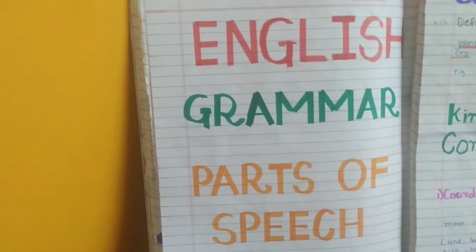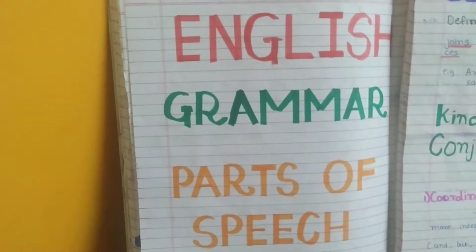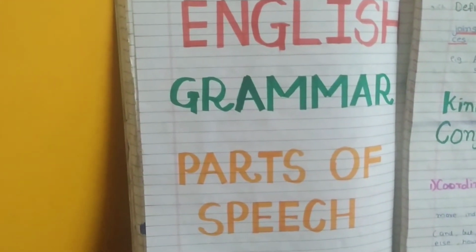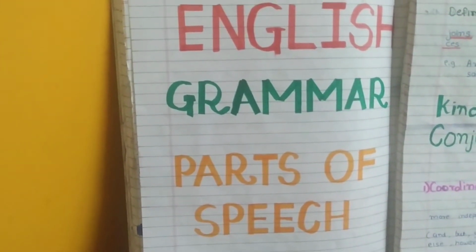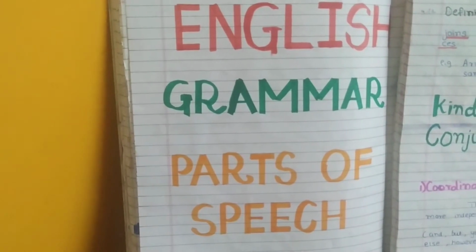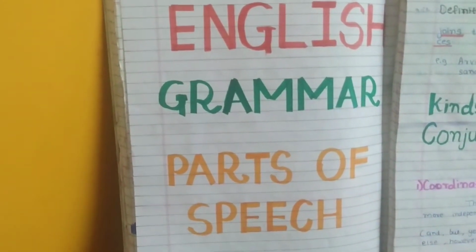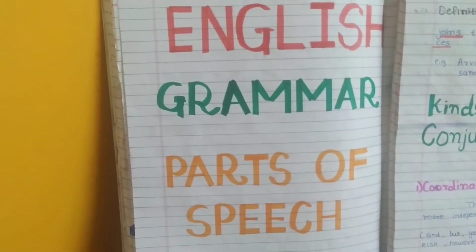We already started the topic of parts of speech. Yes or no? Yes. Can you tell me how many types of parts of speech there are? Eight. Very good. So today we are going to learn about the next types of parts of speech. First one is conjunction.